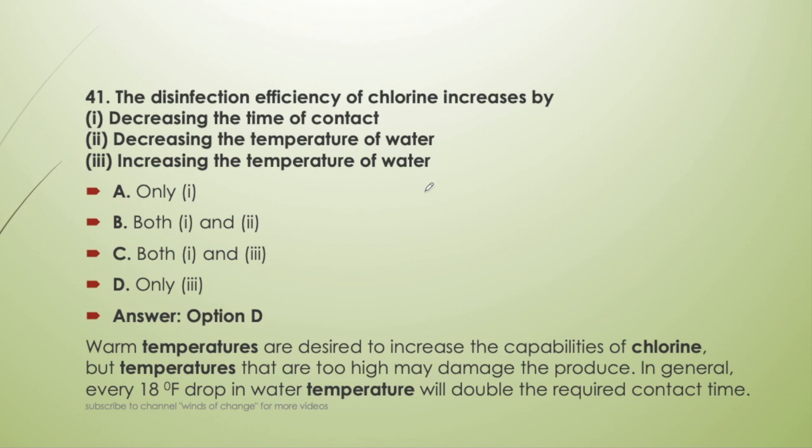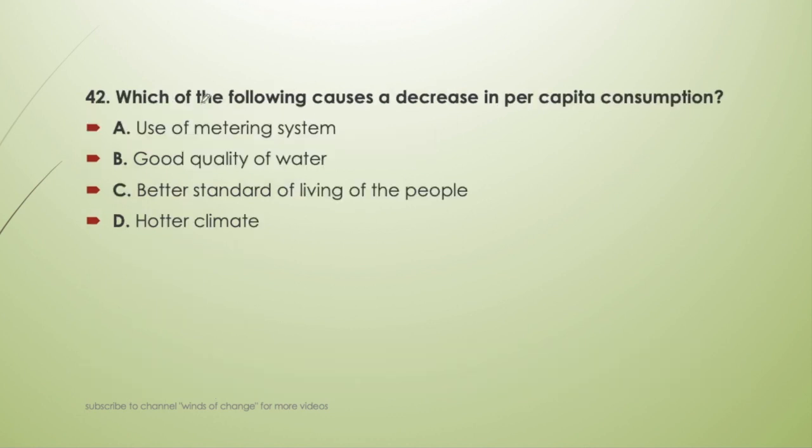Okay. Next question. Which of the following causes a decrease in per capita consumption? Use of metering system, good quality of water, better standard of living of people, or hotter climate? Decrease in per capita consumption.